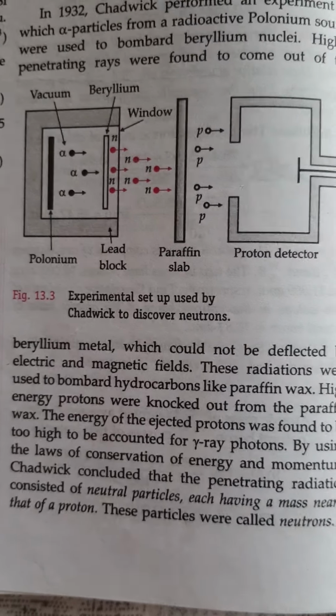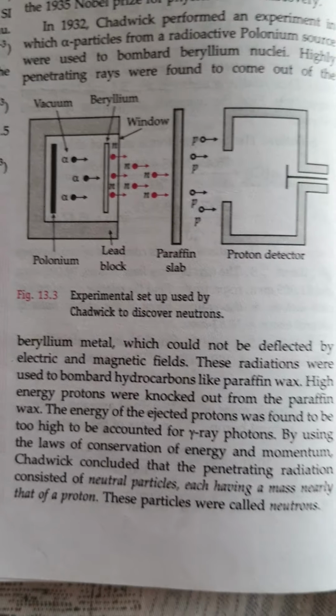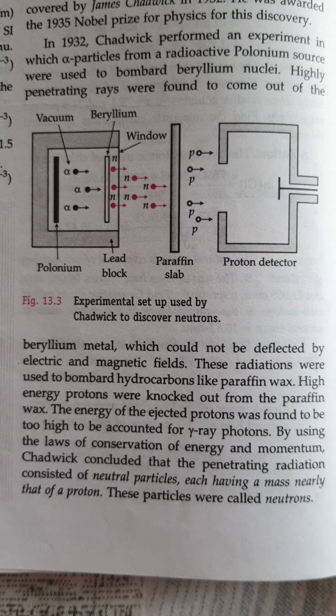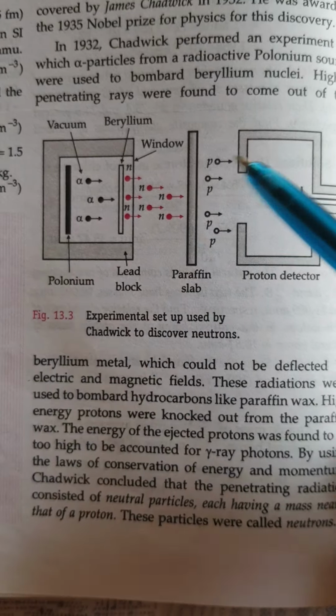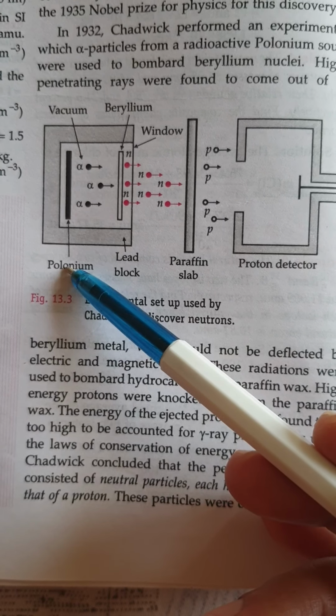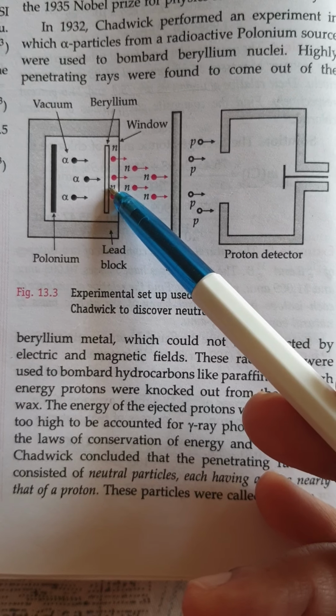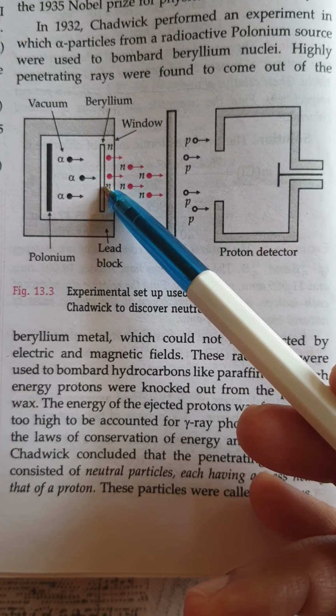You can see in this diagram, in 1932 Chadwick performed the experiment in which there was polonium. Polonium is a source of alpha particles. He bombarded it on the beryllium nucleus.